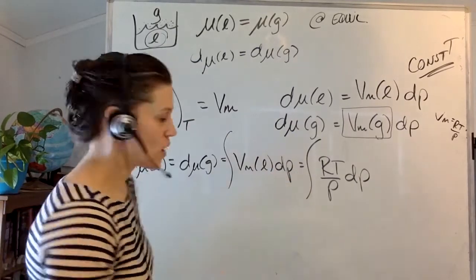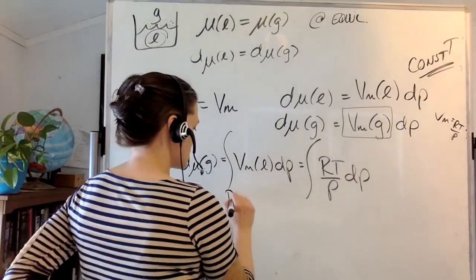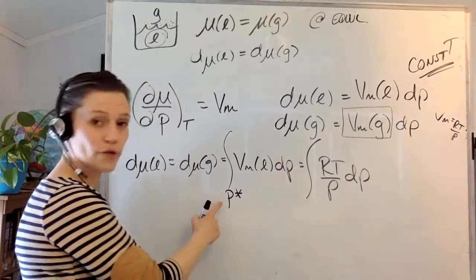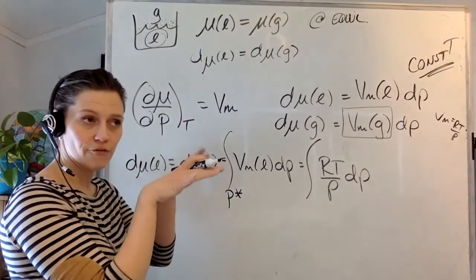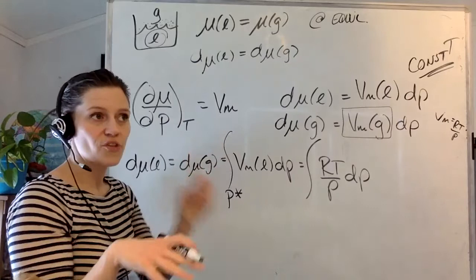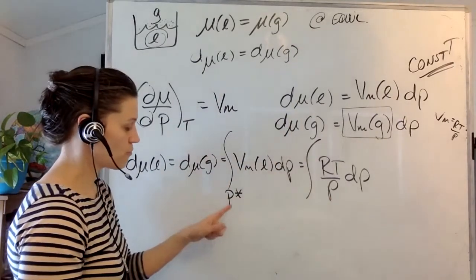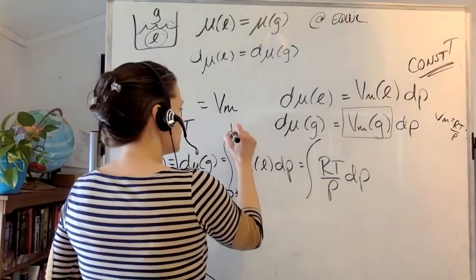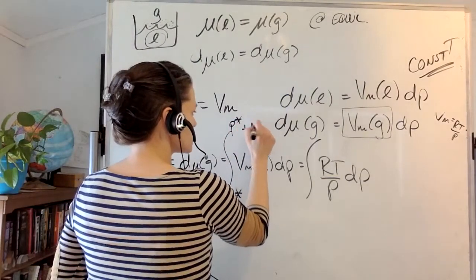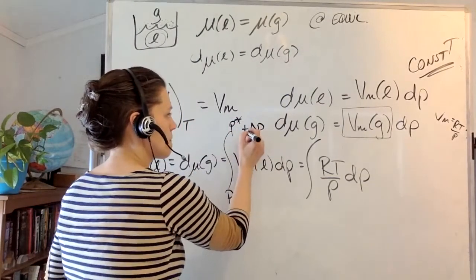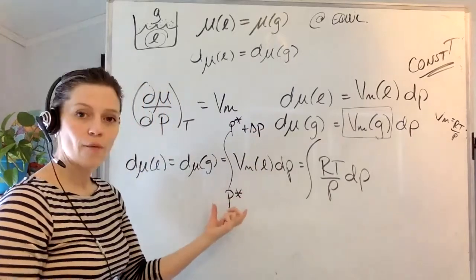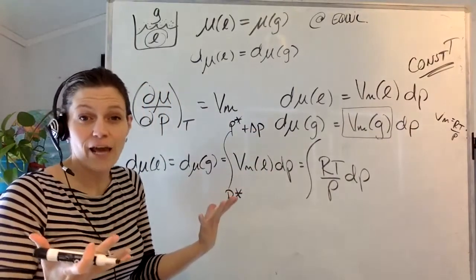I'm going to go from P star, the original pressure of 1 atmosphere, or the original vapor pressure I'm comparing, to P star plus some delta P. I don't know how much I've changed pressure, so I'm keeping that vague.